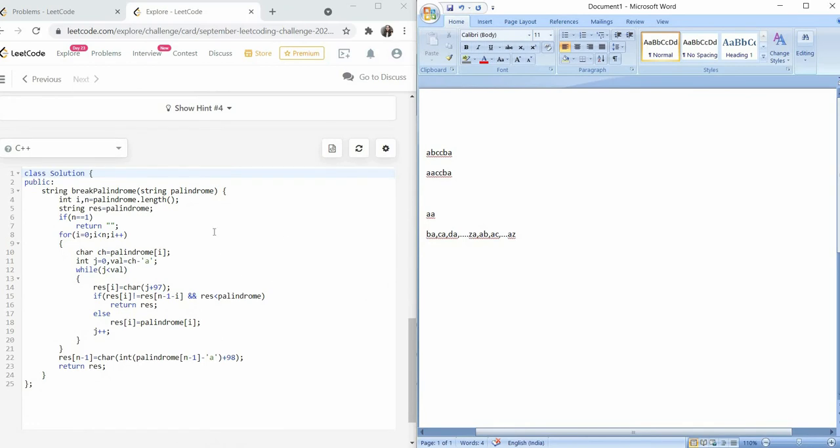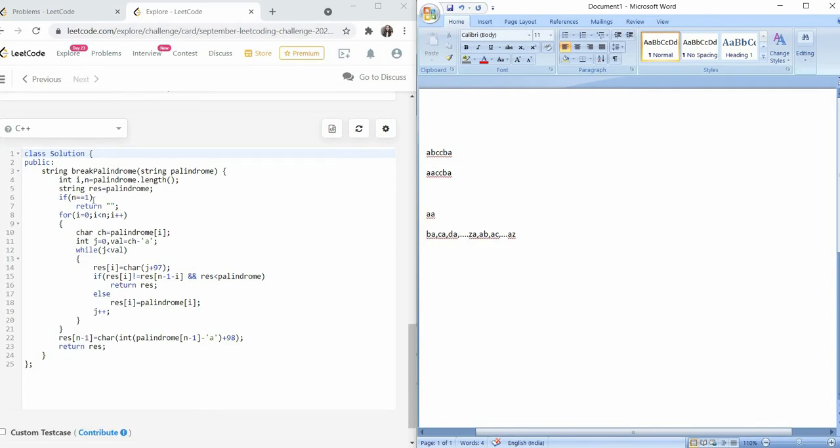So this is a C++ solution. Here, first of all, I have found out the length of this palindrome as n, and I have a string called result in which I stored this palindrome. I'm storing this whole string into the result string because I just have to return this palindrome with one letter replaced. Now if the string length is 1, that is, just A or B or C, then every time I have to return an empty string because I cannot replace it with anything that will become lexicographically bigger. So I'm returning an empty string.